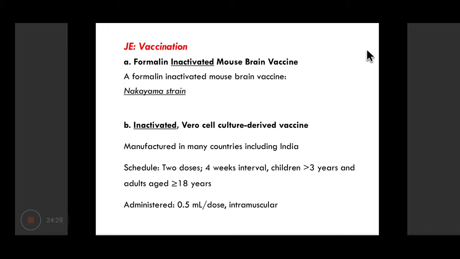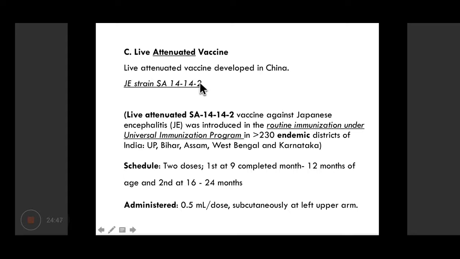Another form of inactivated vaccine is grown in Vero cell line rather than mouse brain. It's manufactured in many countries in the West and in India also. It requires 2 doses. But the one which is most commonly used in India is a live attenuated vaccine.